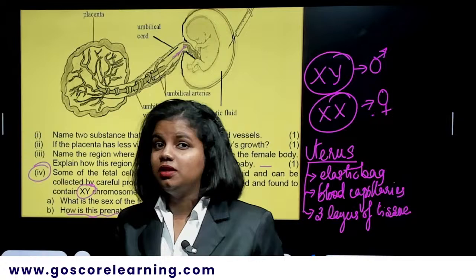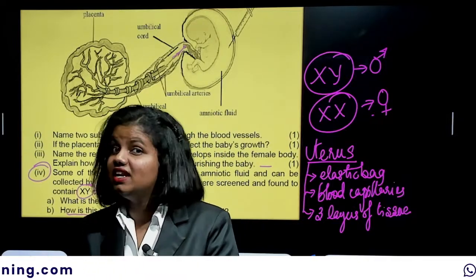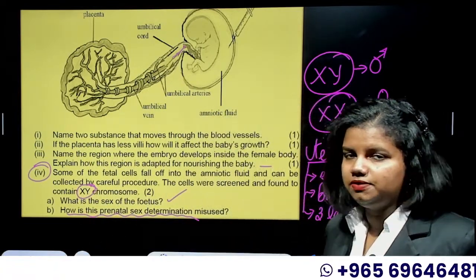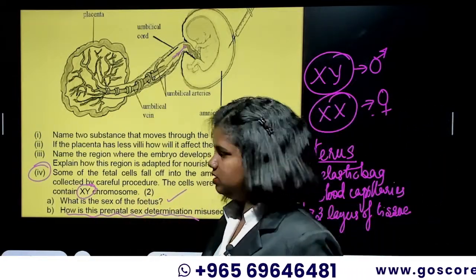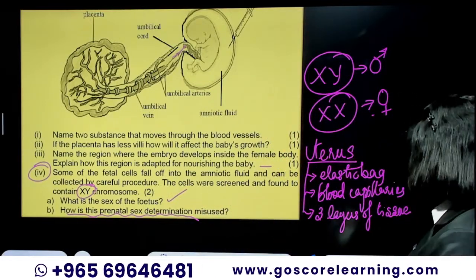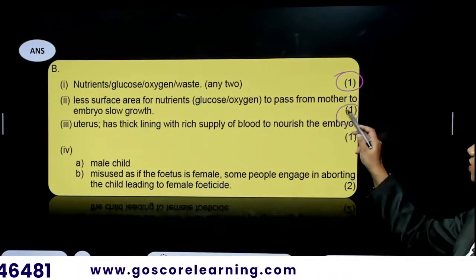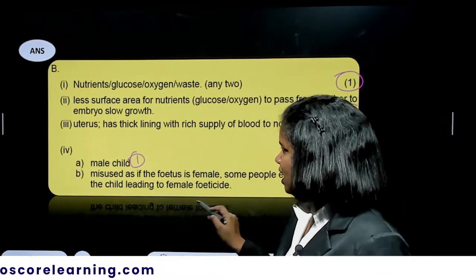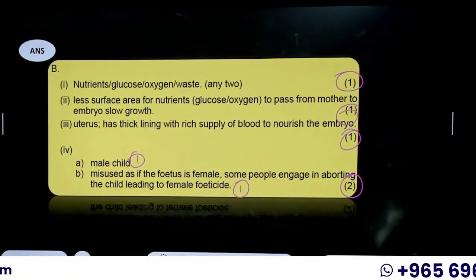So it is to avoid that female feticide, that is killing of the female fetus, that prenatal sex determination is banned in most of the countries. So that is the misusing of prenatal sex determination. All of those points carry 1 mark each, and the final one, if the male child, 1 mark, and misusing 1 mark. So that's how the weightage is distributed in that part.